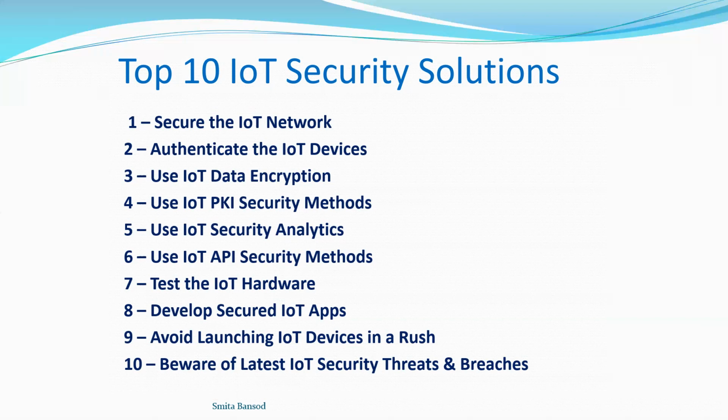Whatever the encryption standard, if we say the RSA algorithm, nowadays we can't use a small key. We want to use a 2048 key size. And that is very huge. For the IoT device, it is not suitable. So we have to think about how we can reduce the key size, how we can manage the keys in the IoT scenario. So we have to use lightweight algorithms and key structures for IoT devices. Then use PKI security methods, management related to the keys.